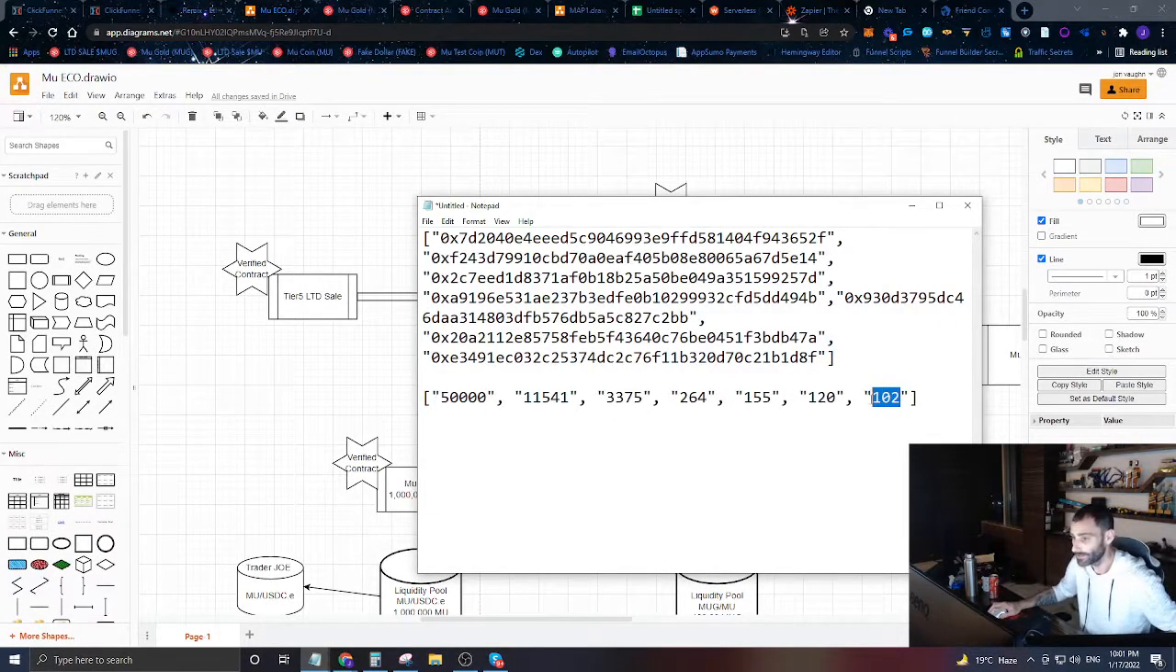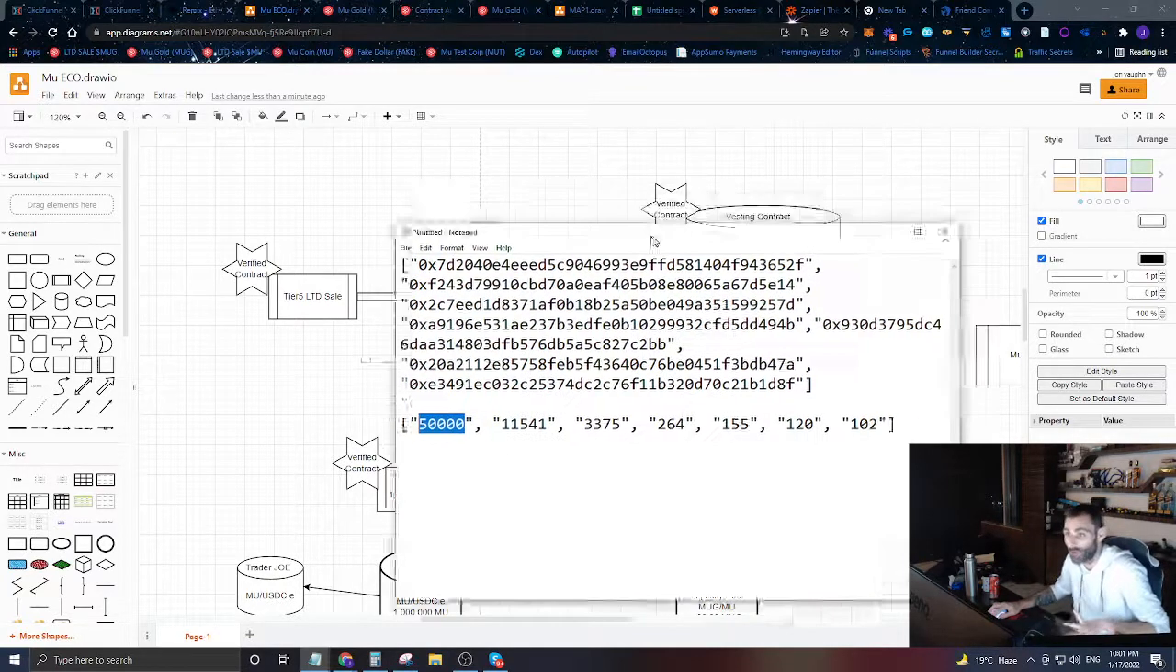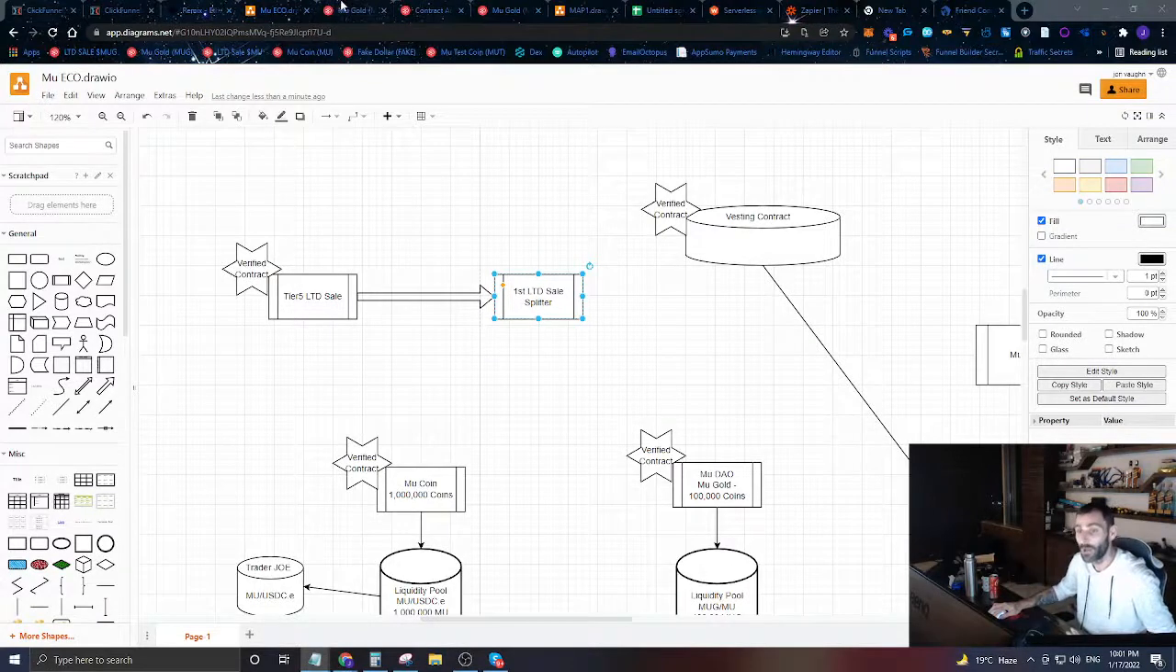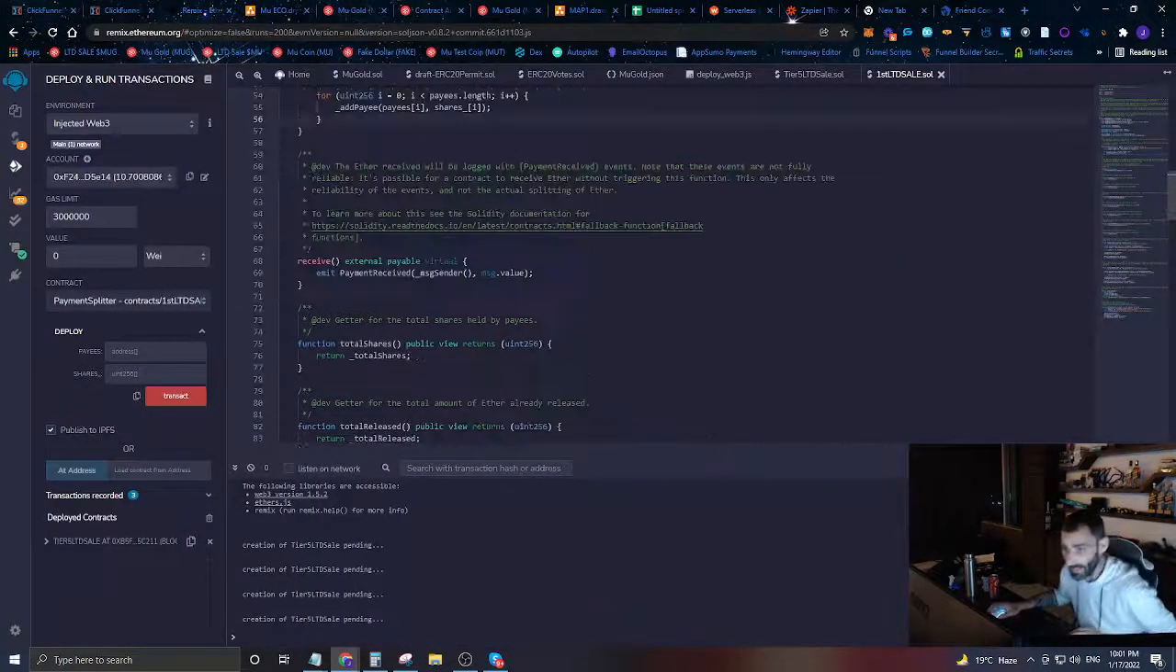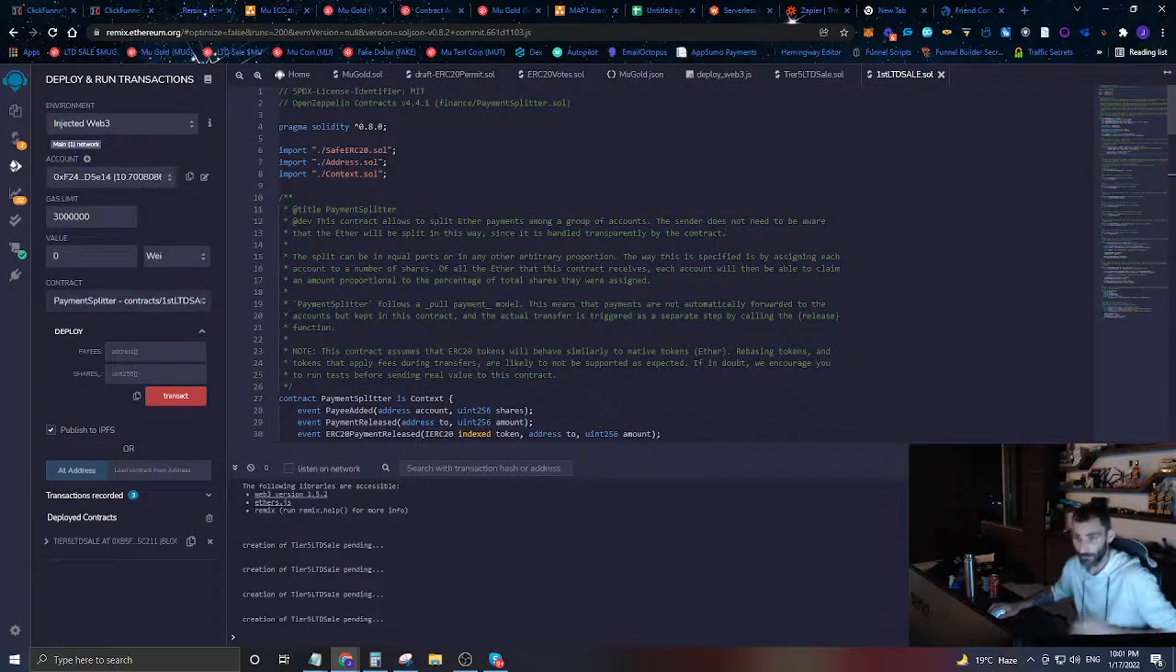This person is going to get the smallest percent of that $100,000. They're going to get basically 102 over the sum of this. And this person here is going to get the largest amount, and the reason for that is they're already holding the largest amount of the Mu gold. So hopefully that makes sense. So here is that payment splitting contract, okay?